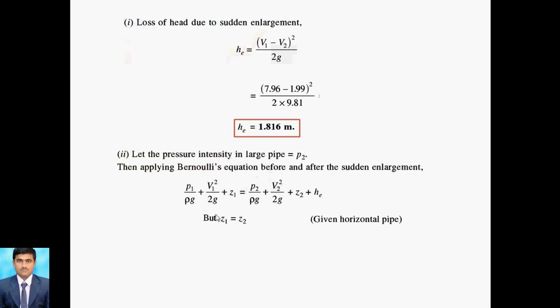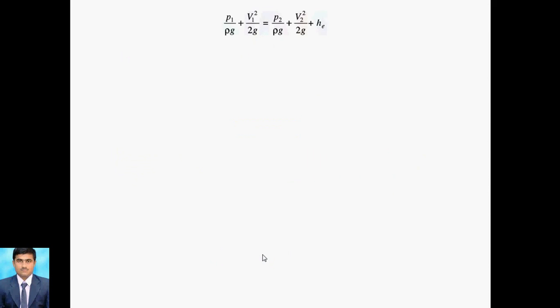So the P1 value you can put here. Before that, Z1 and Z2 will cancel out because it is a horizontal pipe. Now we consider sections 1 and 2, and only the remaining terms are P1 by rho g plus V1 square by 2g is equal to P2 by rho g plus V2 square by 2g plus He. Z1 and Z2 will be cancelled out, and the equation is like this. Now we use this equation.